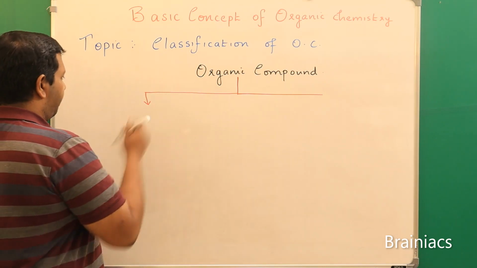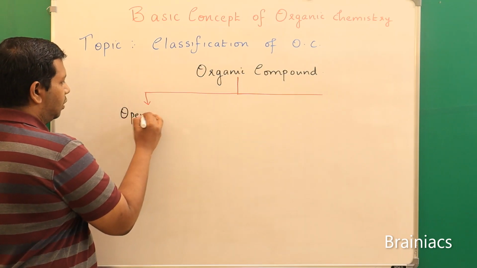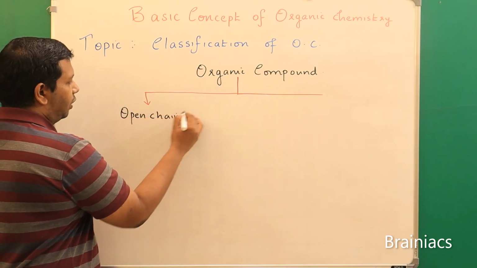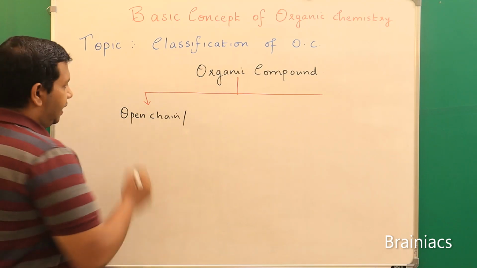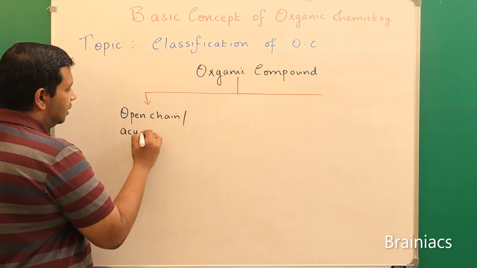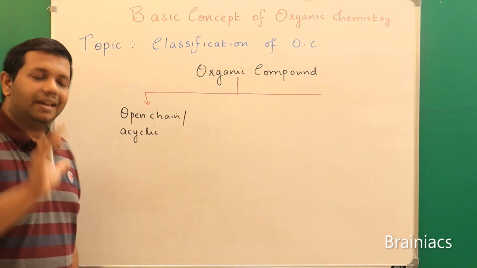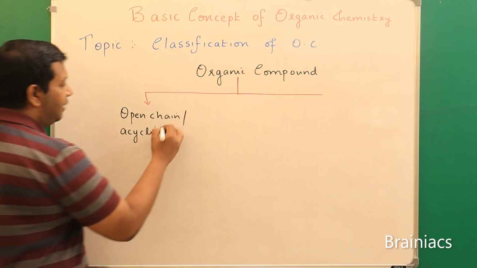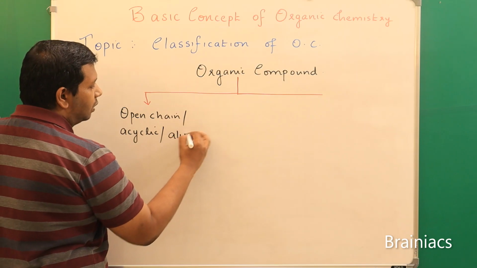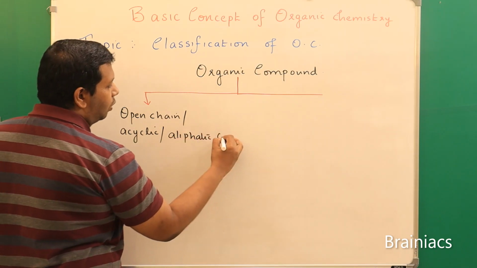We say open chain, or it is also known by another name, acyclic. Acyclic means what? Not cyclic, because of the A. Acyclic, or it is also called aliphatic compounds.